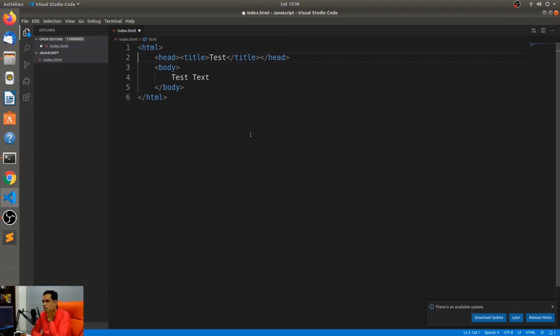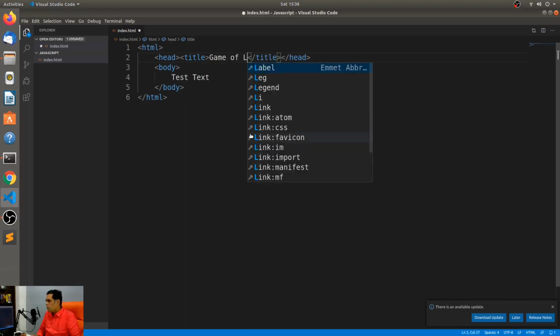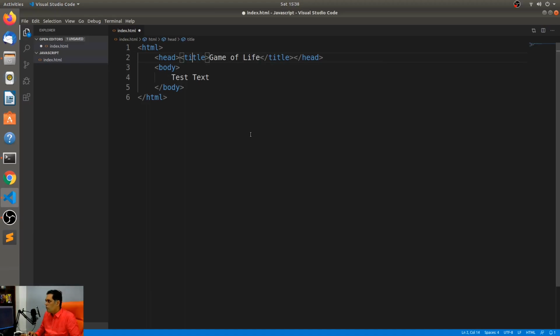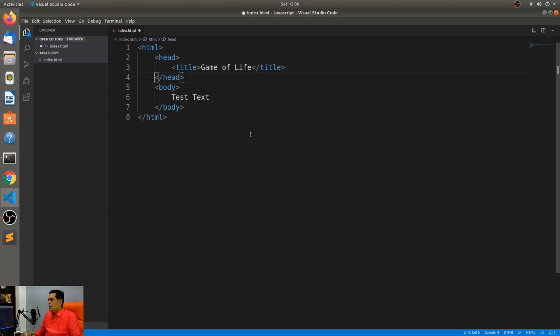So I'm going to do this in JavaScript, and you know what? Let's keep the JavaScript file and the HTML file separate. All right, so we'll give this a nice new title, call it the game of life, so that the window has a nice title to it. Head. Then this is the body, and this is where I'm going to put the canvas. It's actually not that complicated.